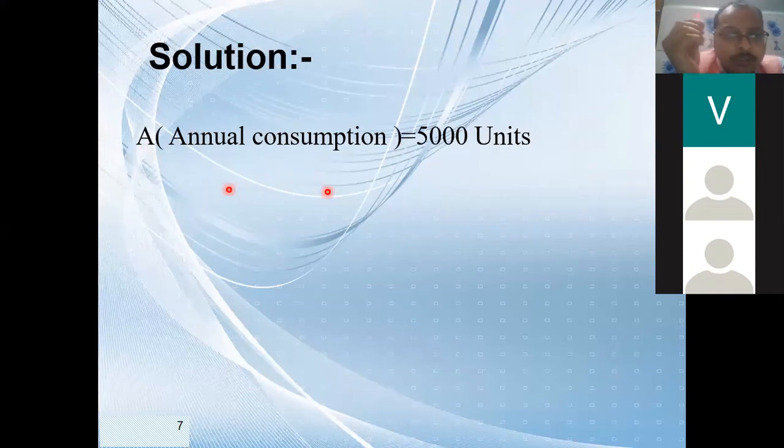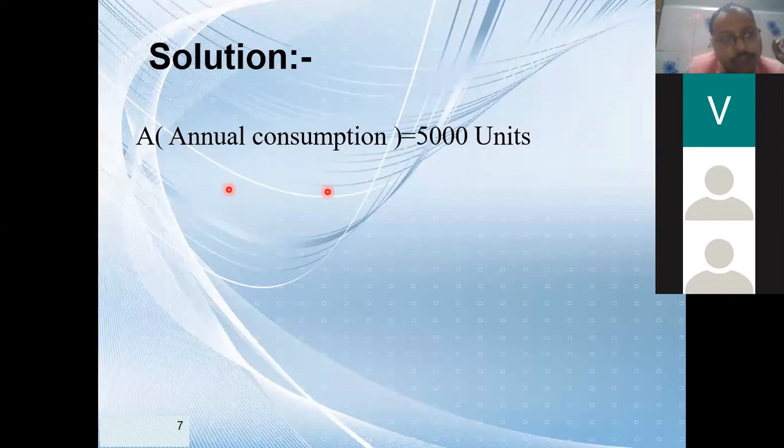Can anyone tell me the formula to calculate EOQ? It is the square root of 2AO upon C. That means we need three things: first is A, then O and C. You got the A, annual consumption, you know that now.